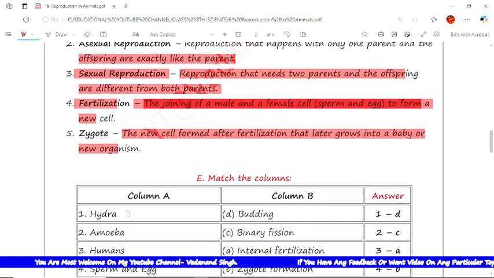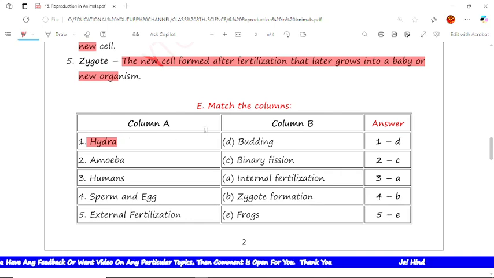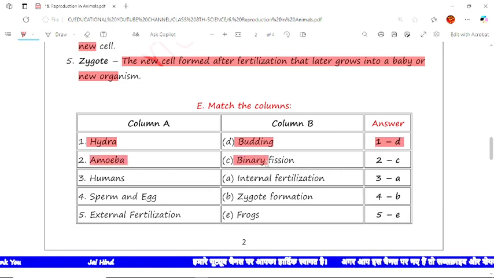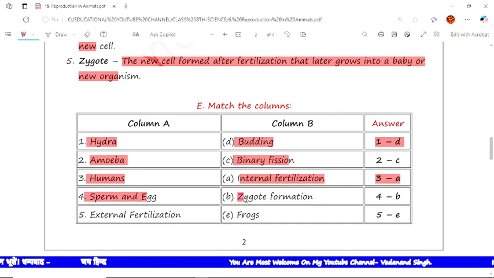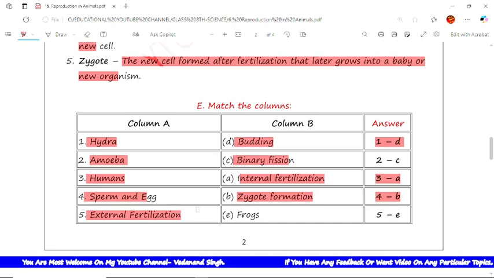Now the next is match the columns, that is column A and column B. In column B we have written the correct answers. So you should see, the first is hydra. Hydra is budding. So the correct answer is 1 to D. Now the next is amoeba. Amoeba is binary fission. So the correct answer is 2 to C. You will fill up 2 to C. Now the next is humans. That is internal fertilization. That is 3 to A. Now the next is sperm and egg, that is zygote formation. So 4 to B is the correct option. Now the next is external fertilization, that is frog, and that is 5 to E.